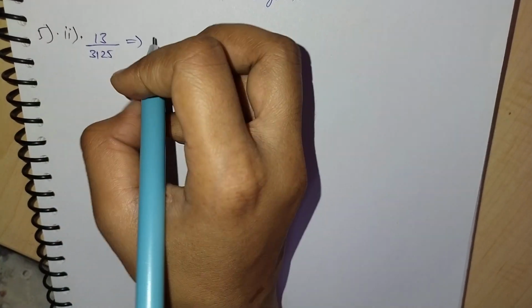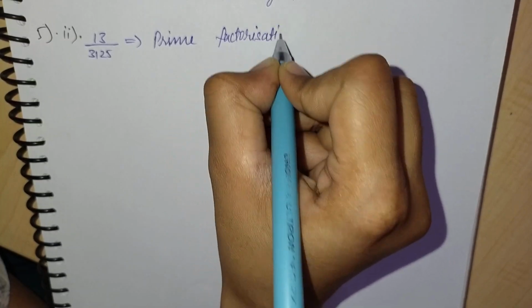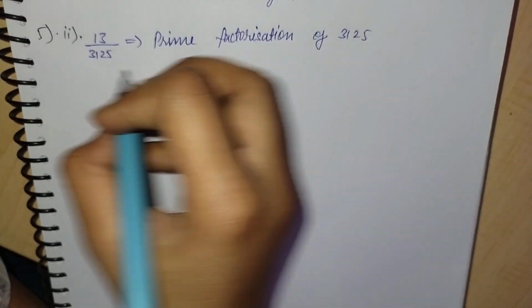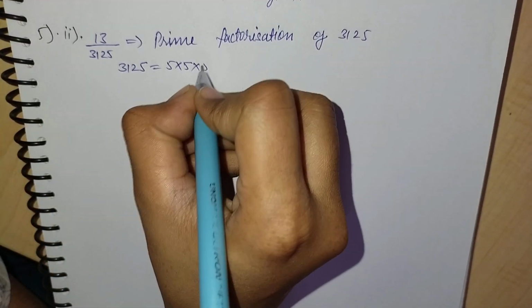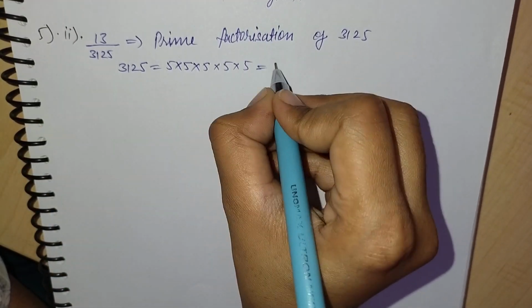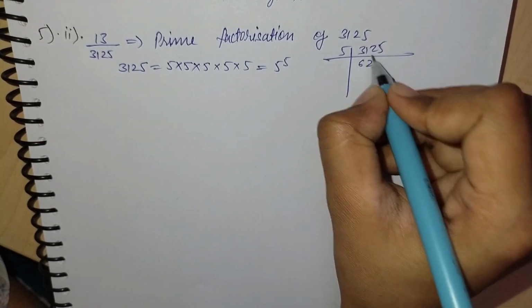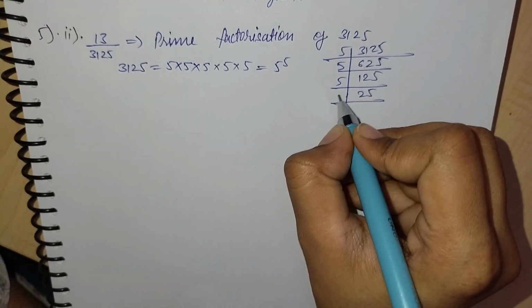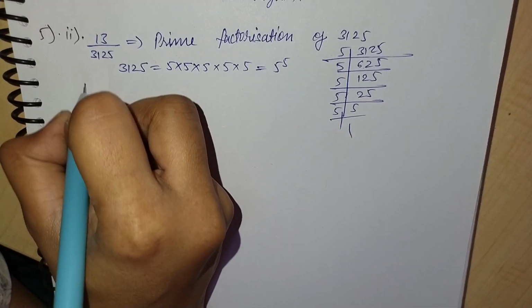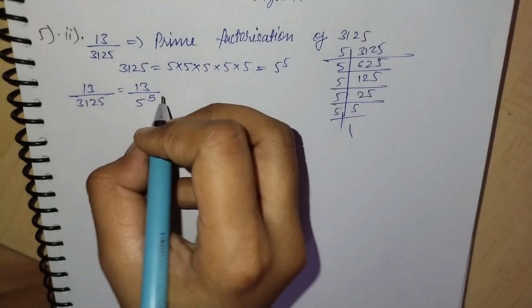Now the second part of the fifth is 13 by 3125. So again, prime factorization of 3125. We will get the prime factors 5 power 5. On doing it, 5 into 625, then 5 into 125, then 5 into 25, 5 into 5 and 5 into 1. Then we will put the denominator in the form of 5 power 5.